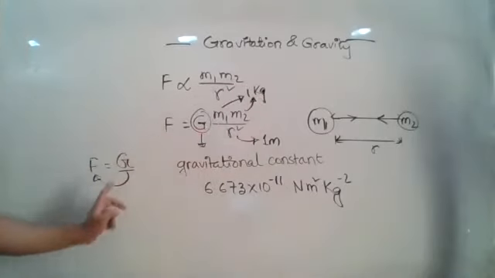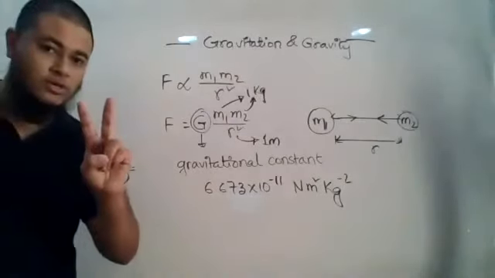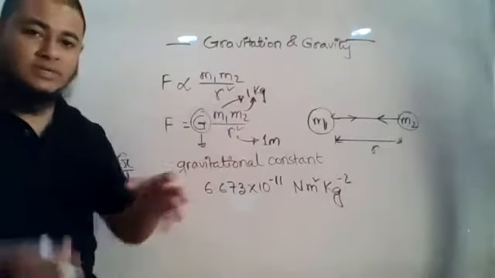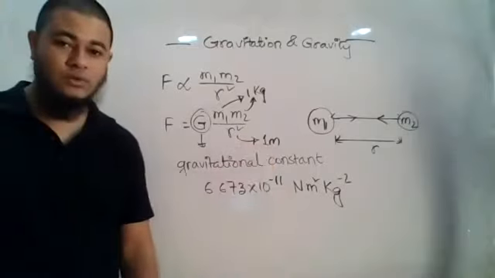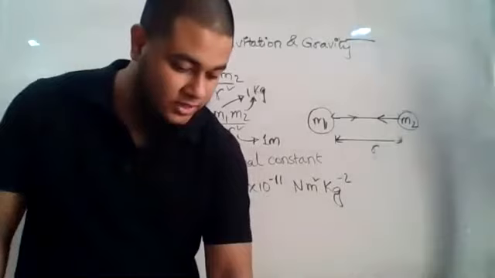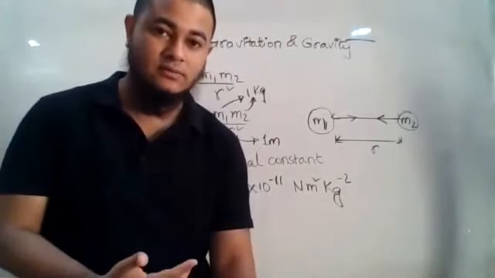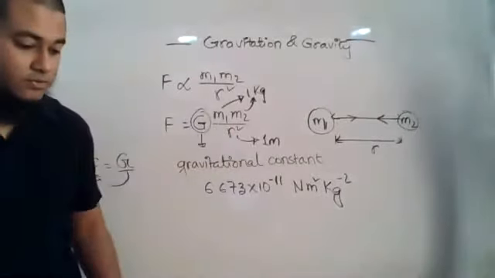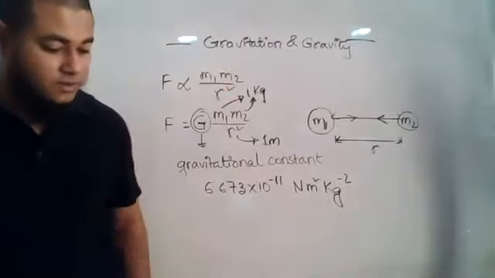So G will be equal to F. So I can say that gravitational constant is actually the force between two bodies of unit masses kept 1 meter apart. Okay, see, the distance is 1 meter. So try to understand these things in this way so that you don't have to memorize anything. Rather, you can write from your realization.